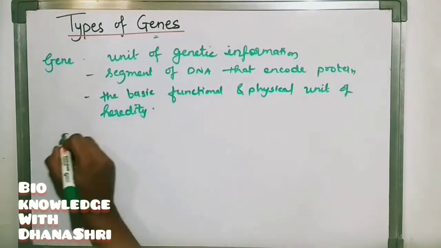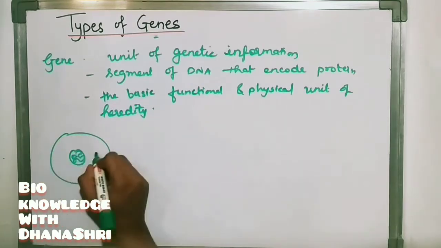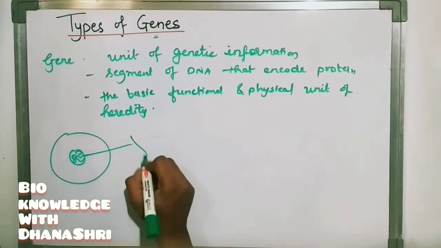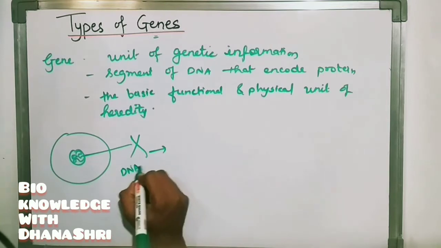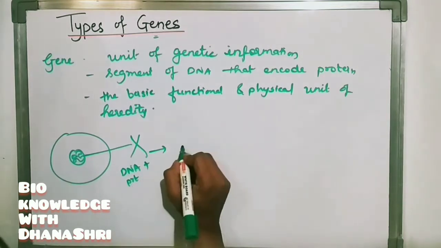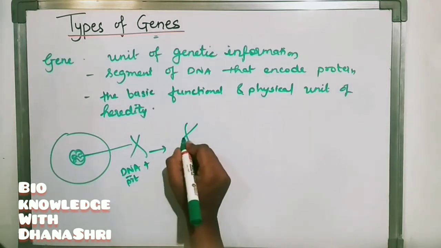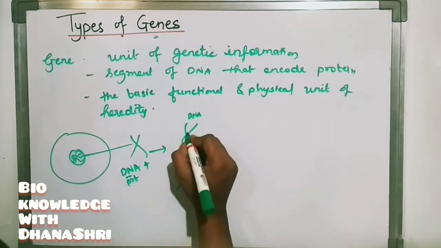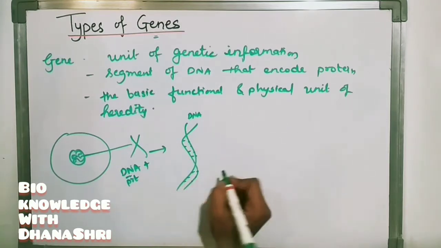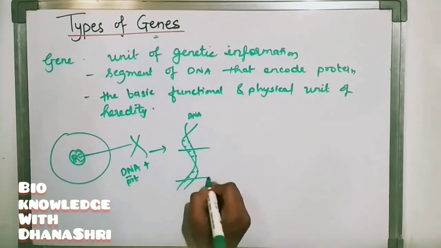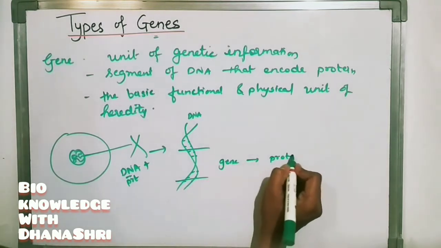Where is it actually present in a cell? In the nucleus, in the chromosome. If you take out the chromosome, it will look like this. Chromosome contains DNA plus protein. So here is the DNA, made up of deoxyribonucleotides, purine and pyrimidine nucleotides. A part of DNA that codes for any protein is called a gene.